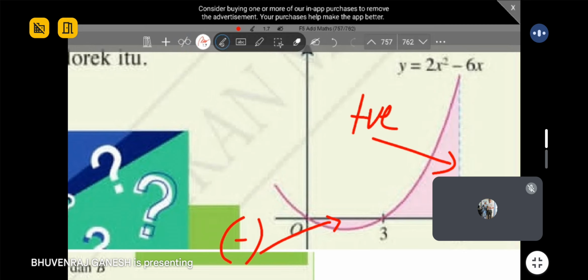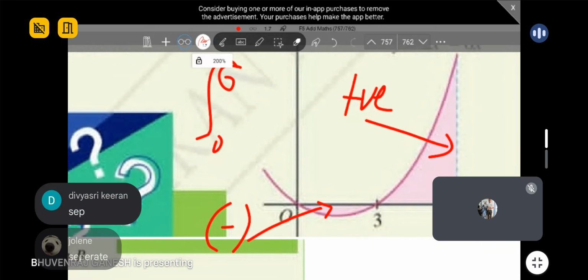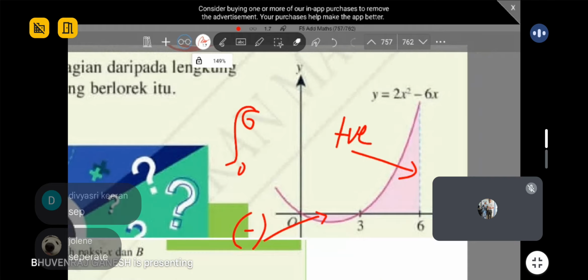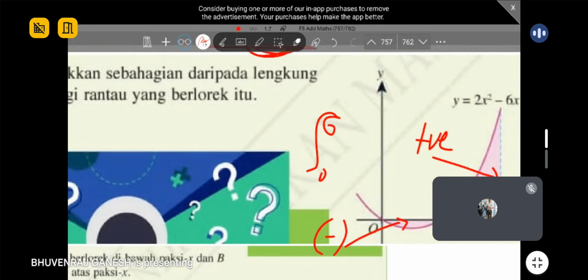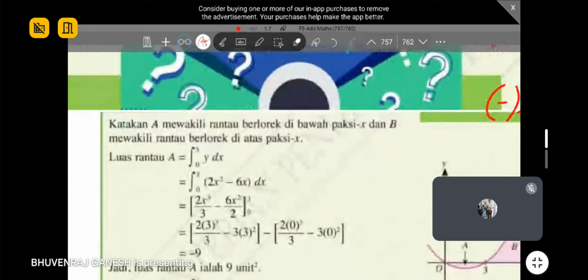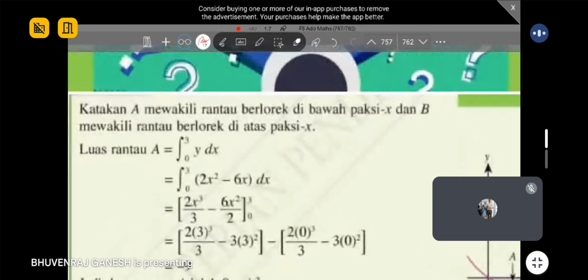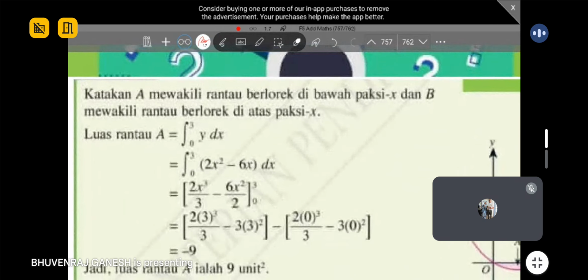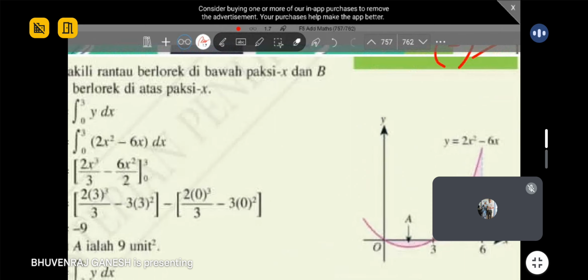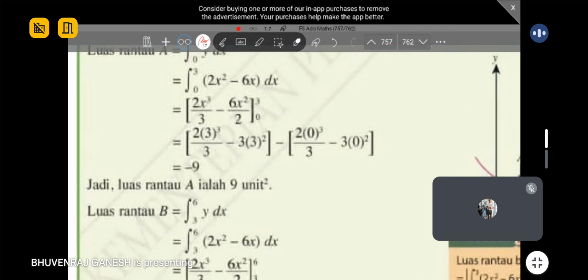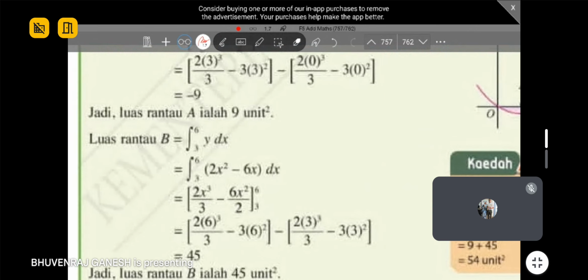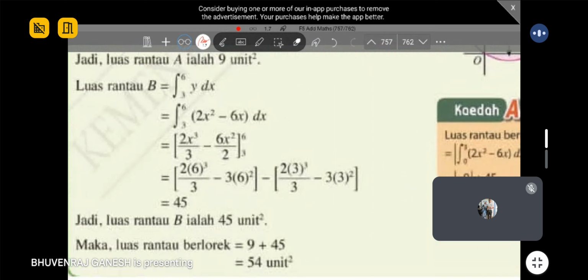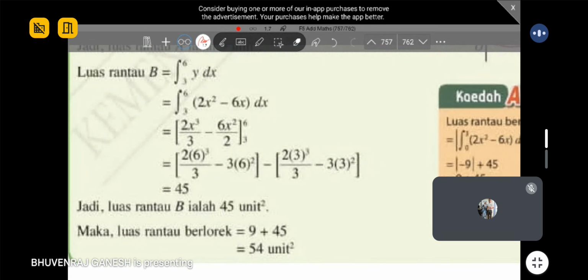Okay, so in this case, do we integrate directly 0 to 6 or separate? Which one is the correct method? Direct or separate? Very good, because you will have negative value. Remember, negative value must modulus. Okay, so you can see that they first do 0 to 3. Can you see, guys? You get a negative answer. Then they take it as 9 for the part A. They label that as A. Then the second part, they do one more time, 3 to 6. You get 45. Final, you will take 9 plus 45, so 54.